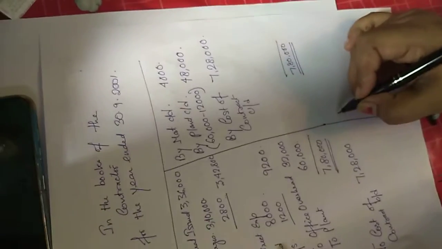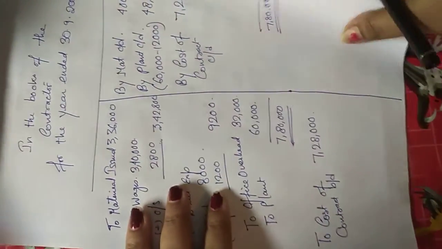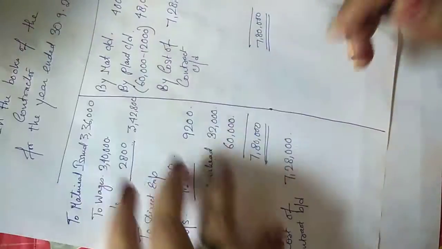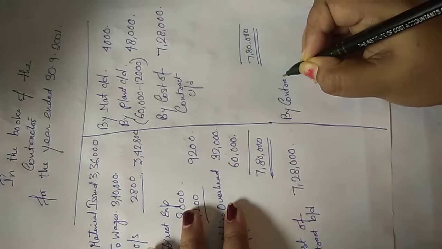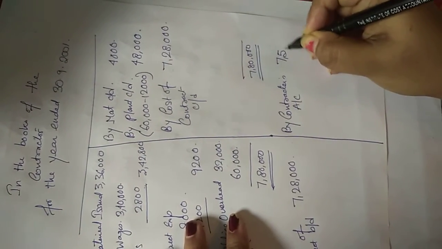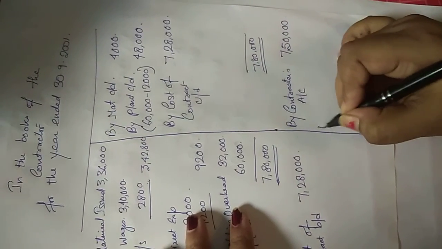So here I'll write by contractee's account 7,50,000. And how much was my work not certified?